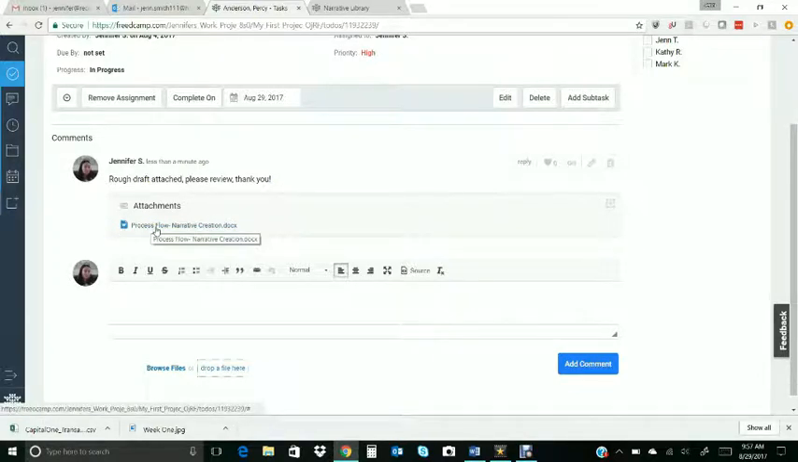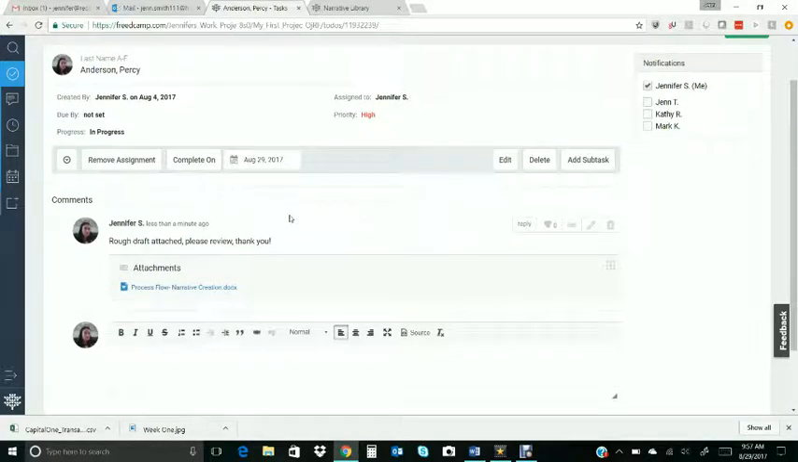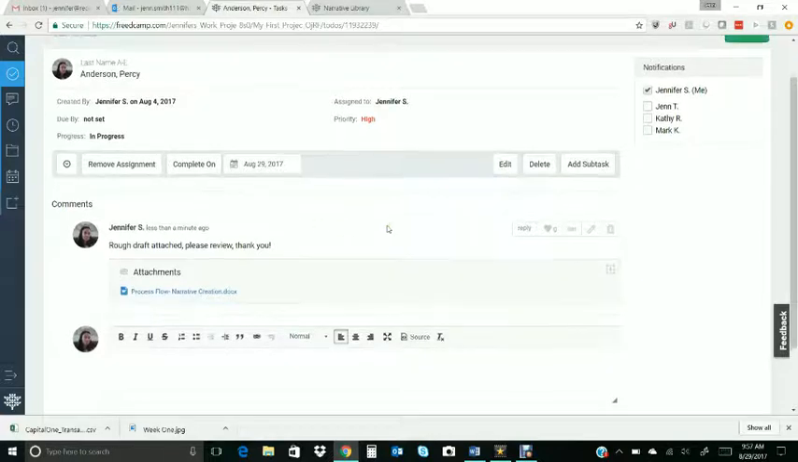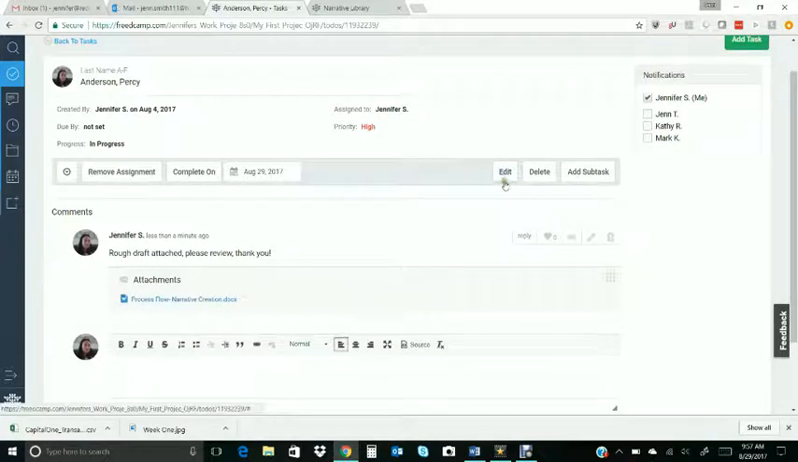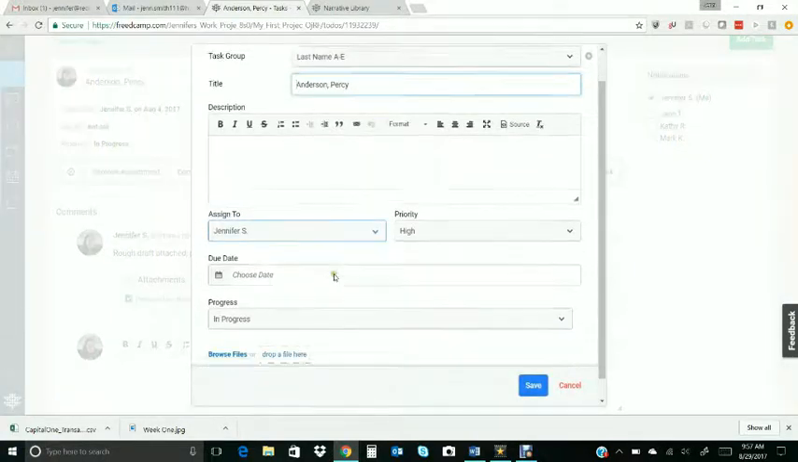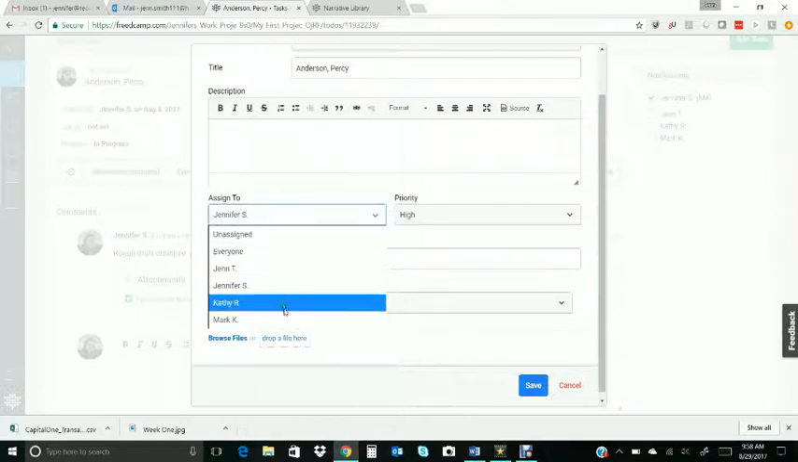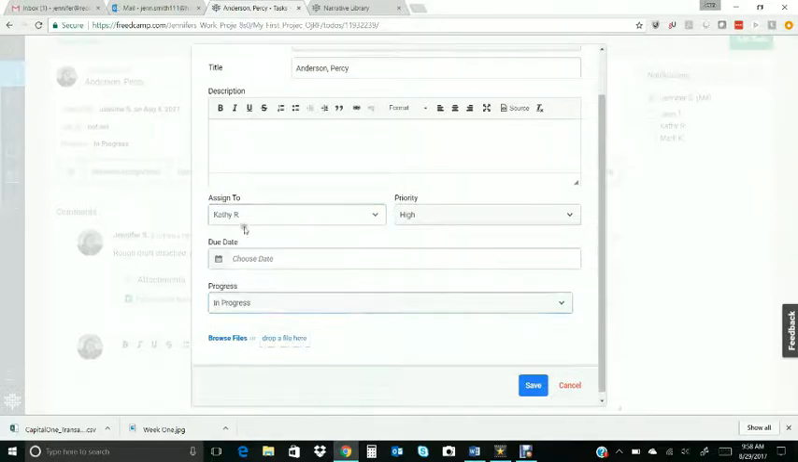Okay, so now that you have that uploaded, you'll want to assign this task to your partner, because otherwise they might not know that there's any work to be done. So the way to do that is you'll just click on the edit button up here on the right, and then I'm going to change the assign to field from myself to my partner. So let's just say I'm working with Kathy. I'm going to assign Kathy.